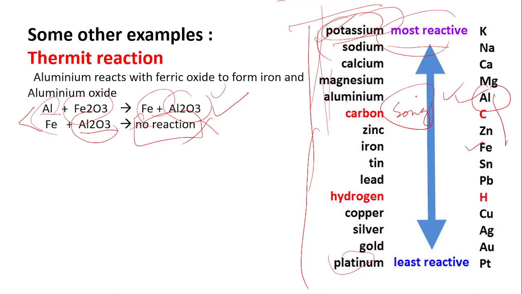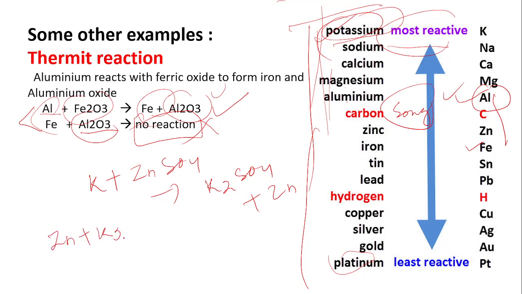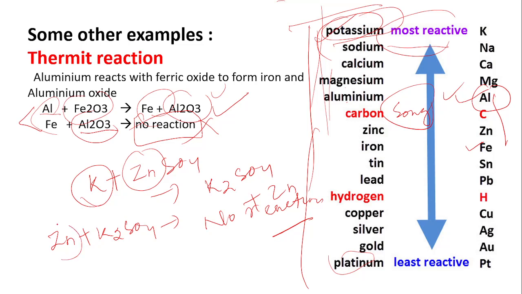Remember. Another example, suppose it is written that potassium plus zinc sulfate. Then what happens? Then potassium sulfate plus zinc is formed. But if it is written zinc plus potassium sulfate, then no reaction takes place. Why? What is the reason? Because potassium is more reactive than zinc, but zinc is less reactive than potassium. Next,